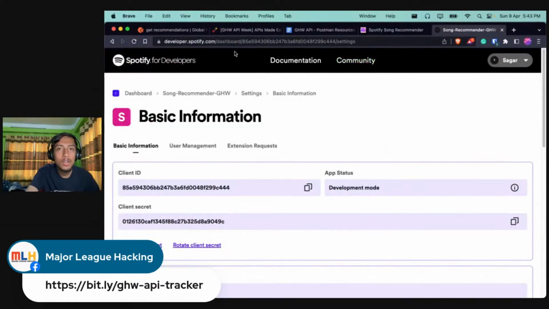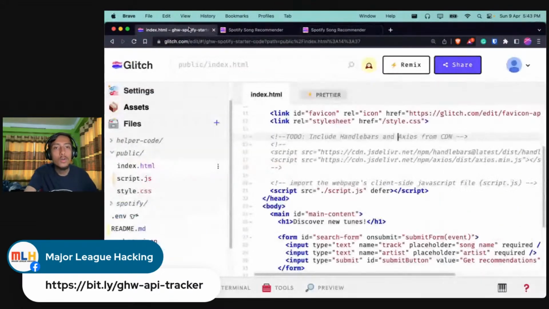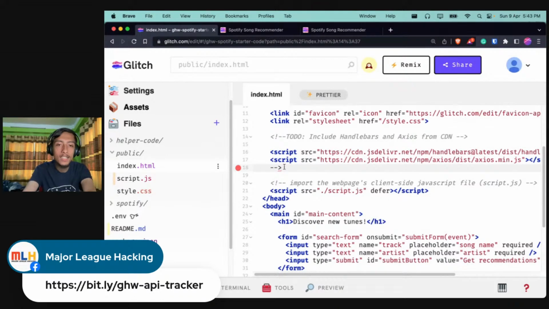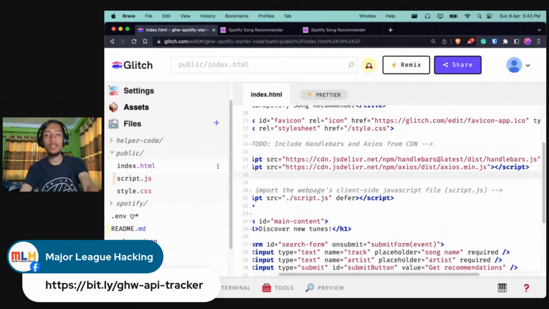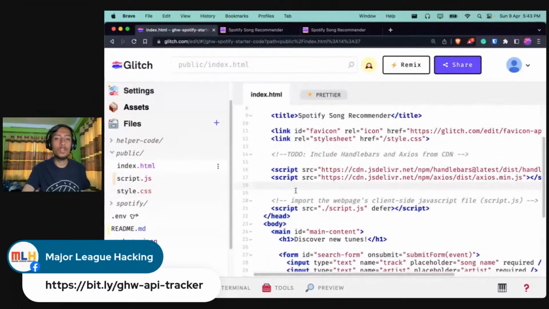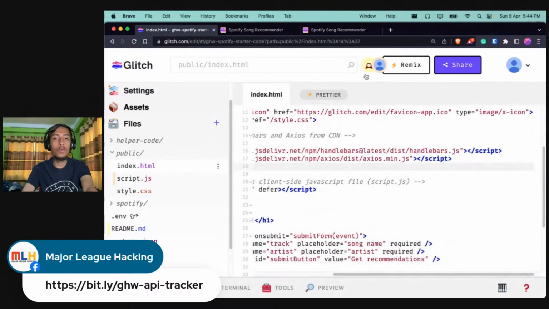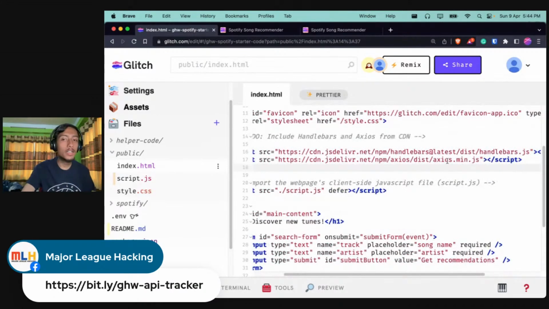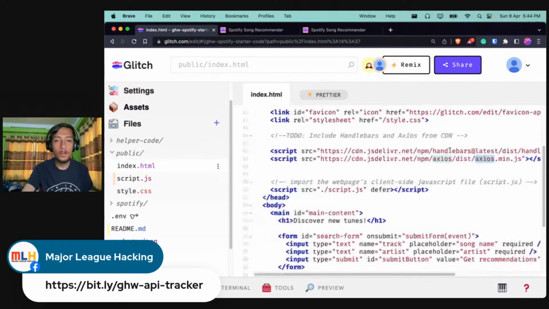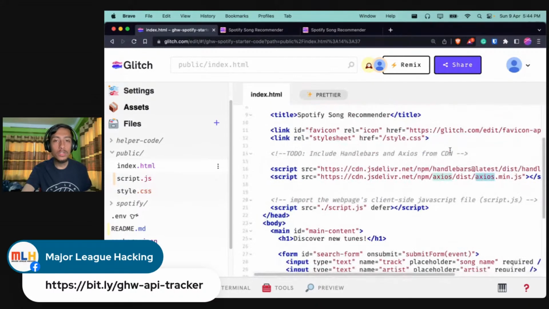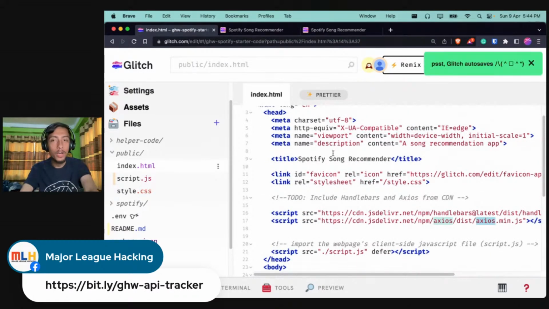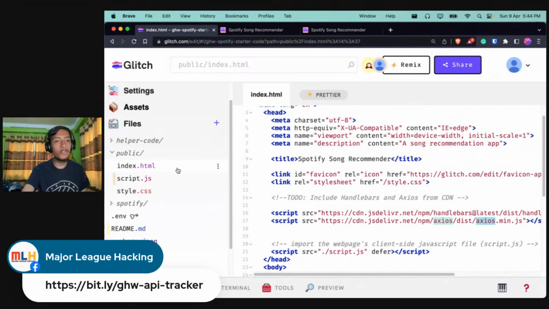So I'll be doing the same thing. Just a second, okay, cool. So in my Glitch, what I will do is uncomment these two lines. You can just click backspace and remove these symbols to uncomment them in the HTML file, and then you will be able to import these two scripts. So we did that. And if you're wondering where we get that, a quick Google search of CDN for Axios and Handlebars would give you this link. Cool. After that, I see no more to-dos in the HTML page. So I guess we are good to go from here. I'll just press Control S to save.